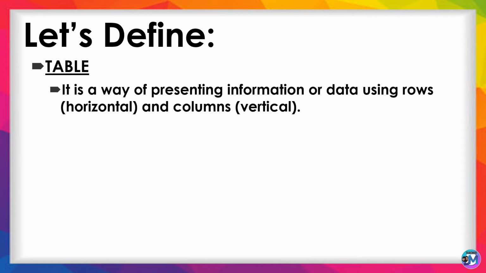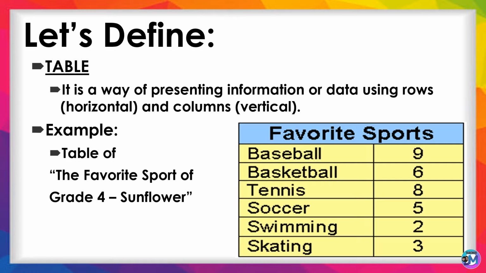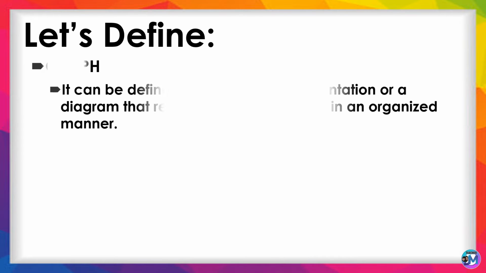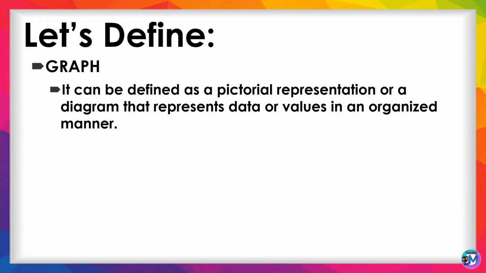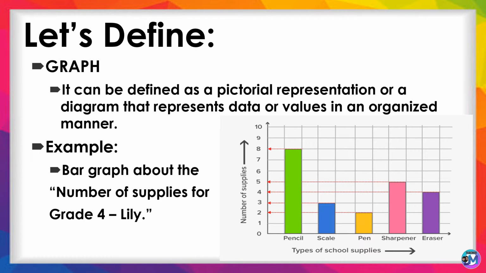Next, table. It is a way of presenting information or data using rows or horizontal and columns or vertical. Example. You can see the sample table of the favorite sport of grade 4, sunflower. Lastly, graph. It can be defined as a pictorial representation or a diagram that represents data or values in an organized manner. Example. You can see the sample bar graph about the number of supplies for grade 4, Lily.